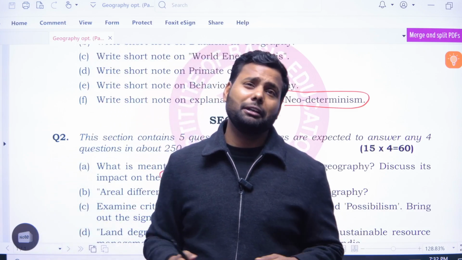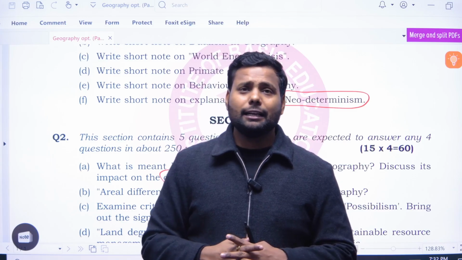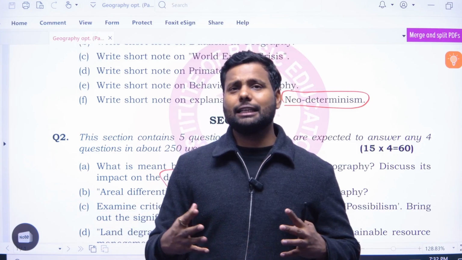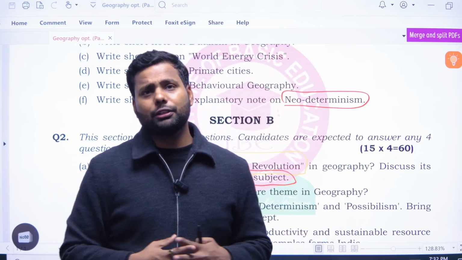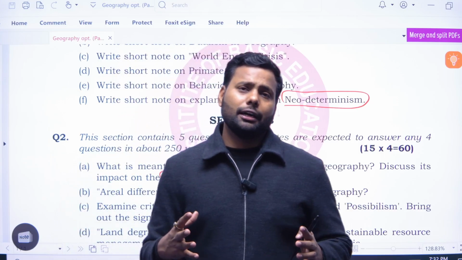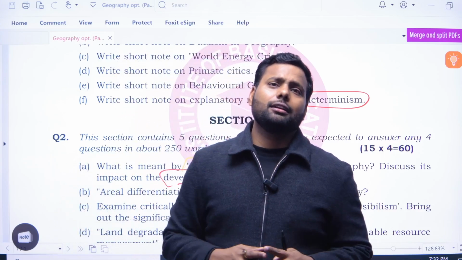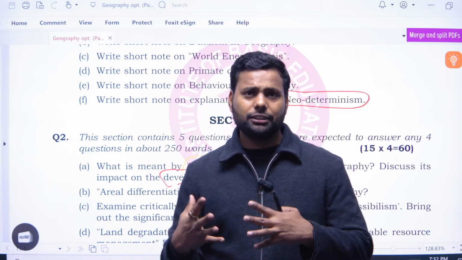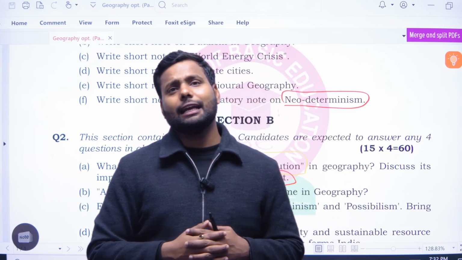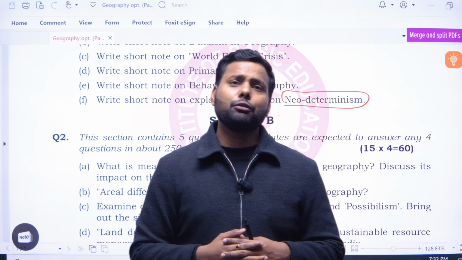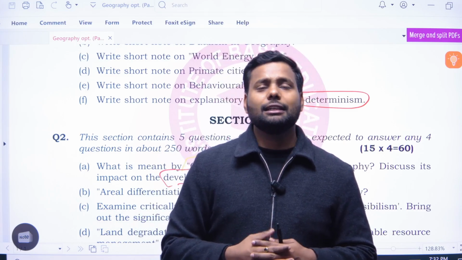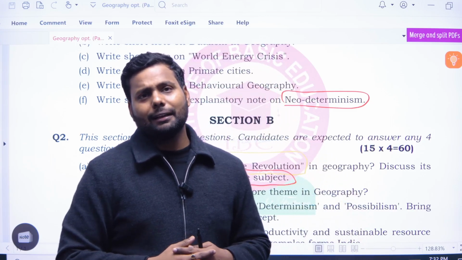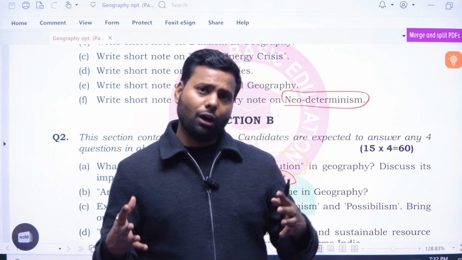When people got fed up with the formula of idiographic study, the region-based study, and when all the universities denied some amount of money towards geographical research, saying that geography as a discipline has no utility in the university, then geographers decided that geography had lost its relevancy.